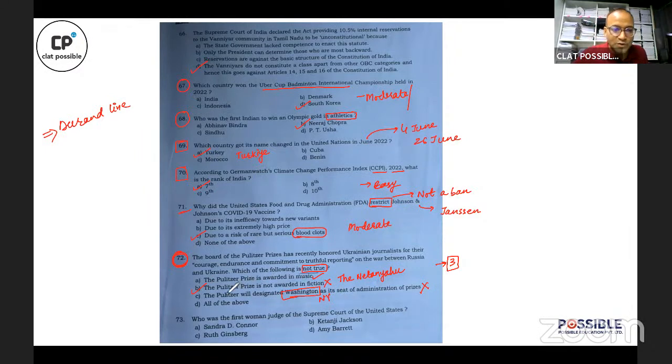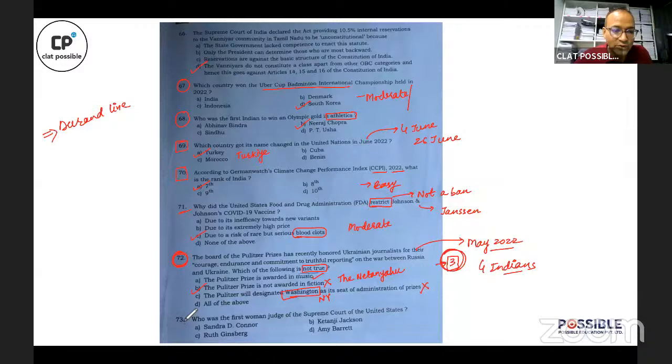While preparing the answer key, I have mentioned B as the correct answer, because we have to give up the incorrect information. We have to select the option which is incorrect related to Pulitzer Prize, and option number B is definitely incorrect. Right? Rest we will see when the official answer keys get released. Okay, but this is a tough question. Pulitzer Prize के बारे में question था. Okay, इसके बारे में भी आपको पता चल रहा होगा that Pulitzer Prize question was asked because in May 2022, 4 Indians were declared as the winners of Pulitzer Prize in photojournalism category. So there was a question on Pulitzer Prize expected, but this one was very tough.